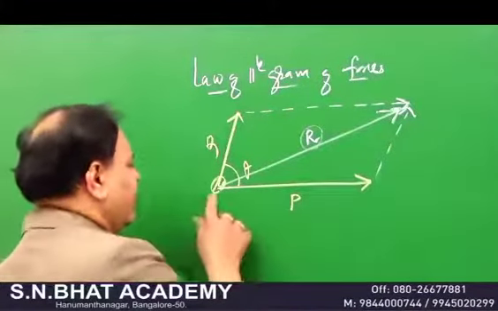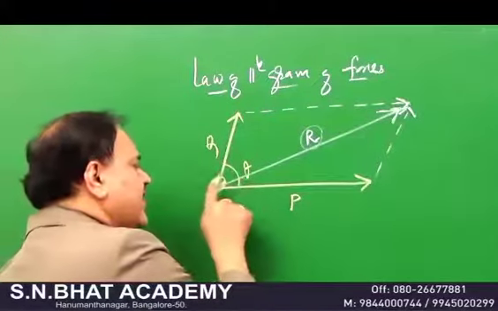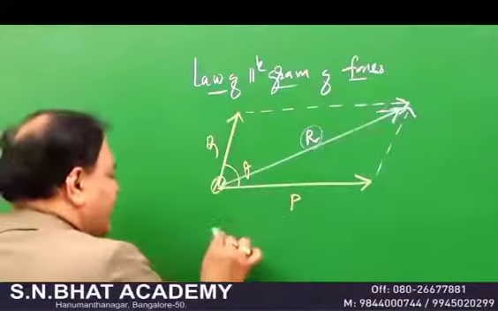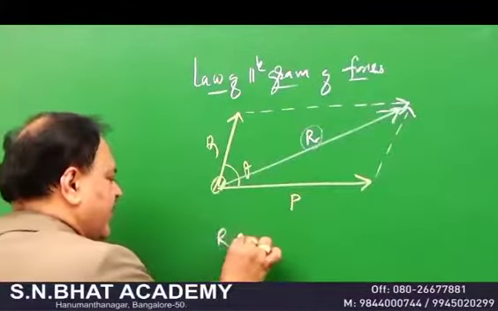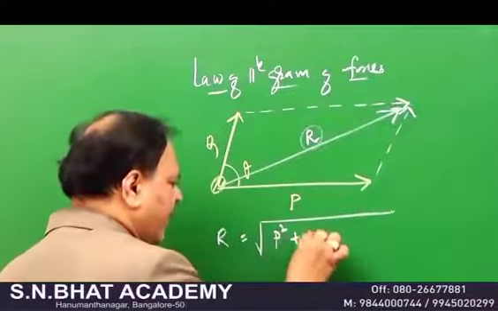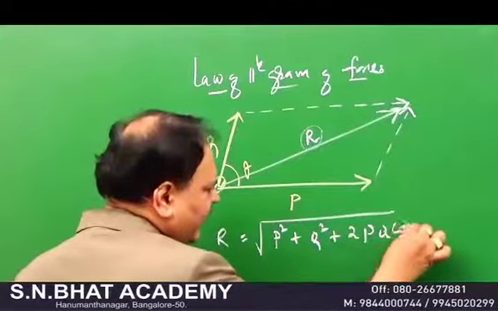Therefore, the statement is, if two forces acting at a point are represented by the two sides, then the diagonal represents the resultant force. Your expression for the resultant force is R equal to square root of P square plus Q square plus 2PQ cos theta.